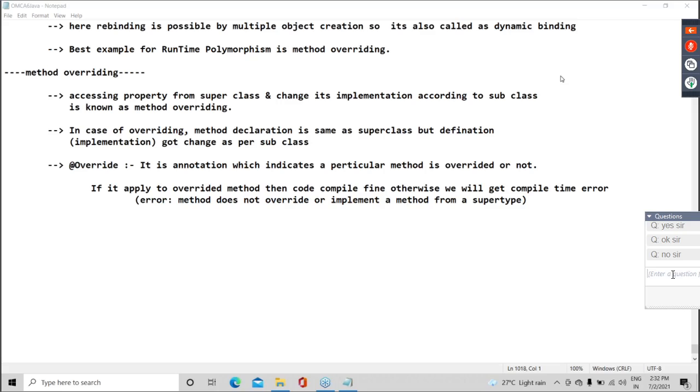If we want to do 100% complete runtime polymorphism, then upcasting is compulsory. Are you getting my point, guys? To achieve complete runtime polymorphism, upcasting is compulsory.